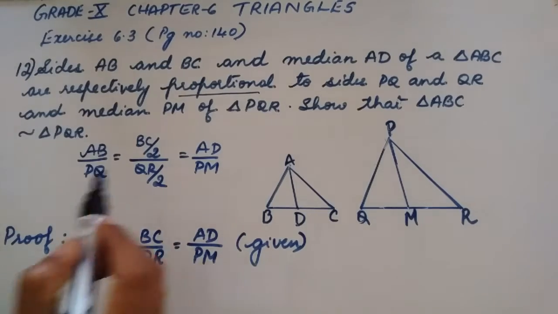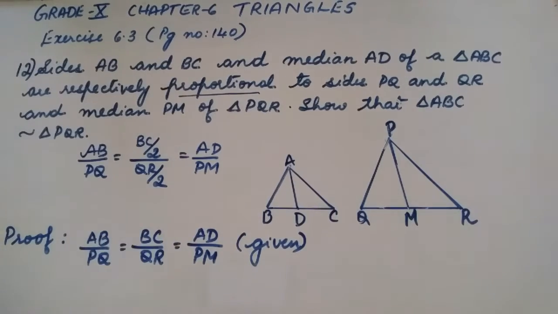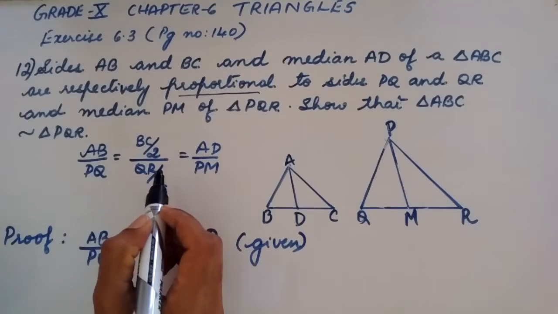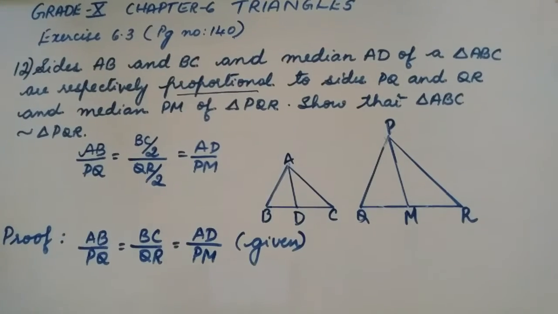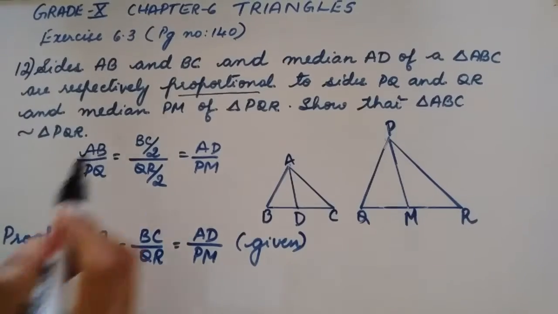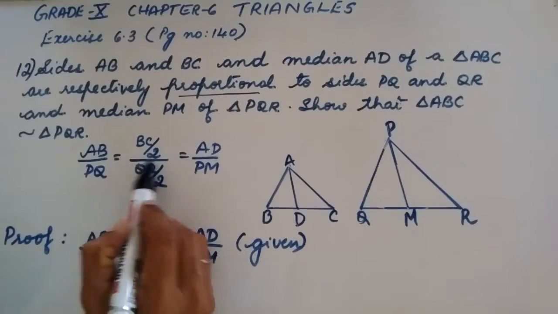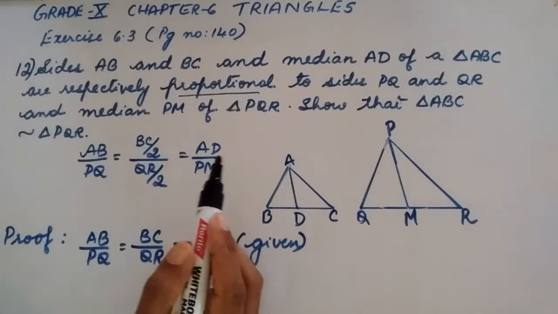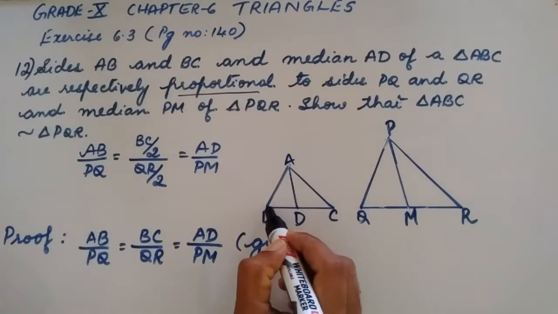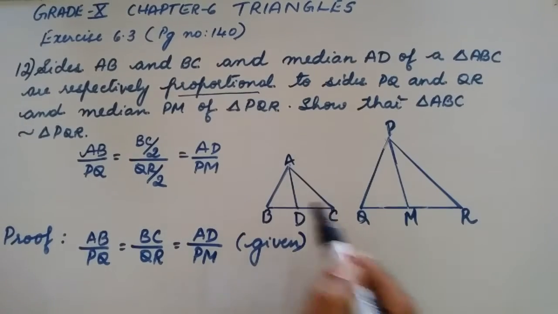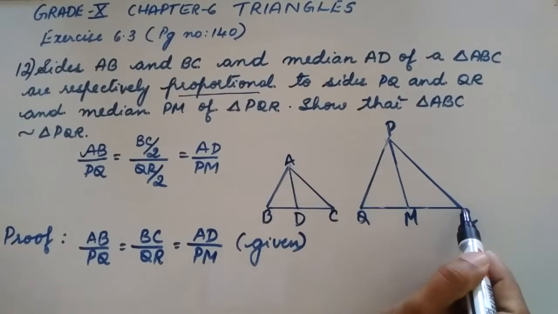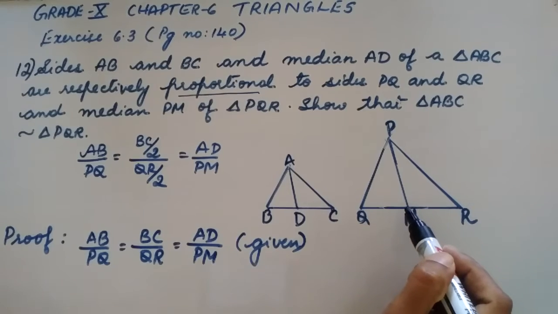I will tell you why I have written this. Here BC by 2 by QR by 2. Now I have divided BC by 2 and I have divided QR by 2.